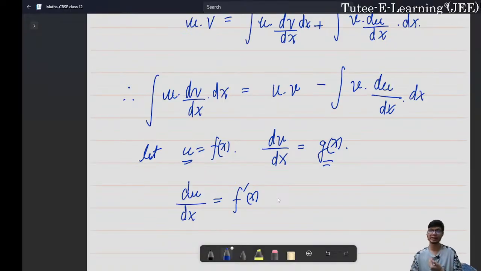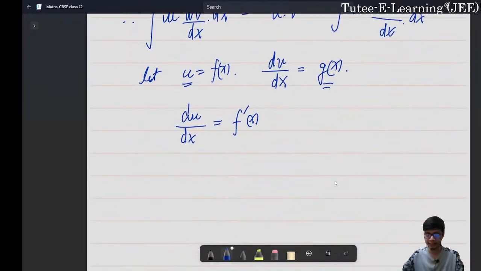We will look into it by the concept of the first function and the second function, and there we have rules for it. This is done just to make sure that the integration becomes easier. So we take the first function and second function in such a manner that the integration becomes easier. Then we'll have this particular form over here, and if I want to find v, then v is simply the integration of g of x dx. I hope this particular form is clear to all of you. From this assumption, we can write like this.